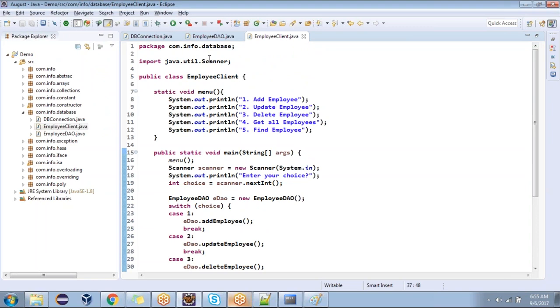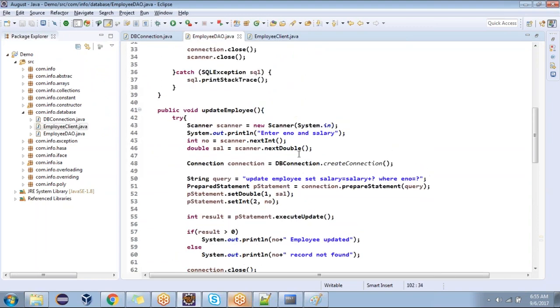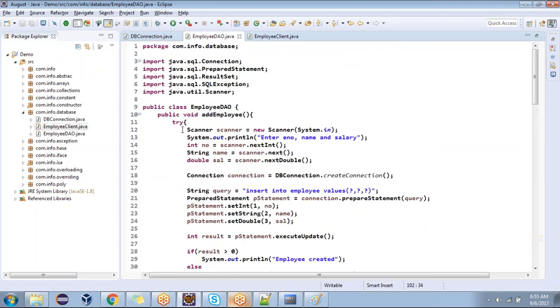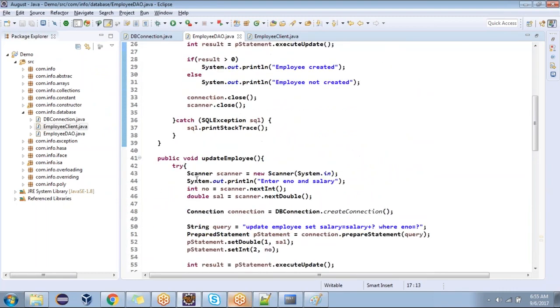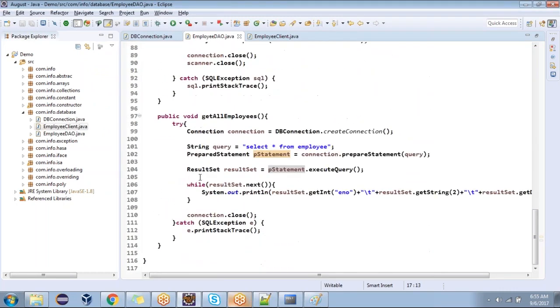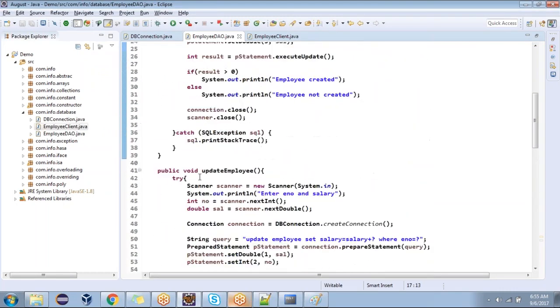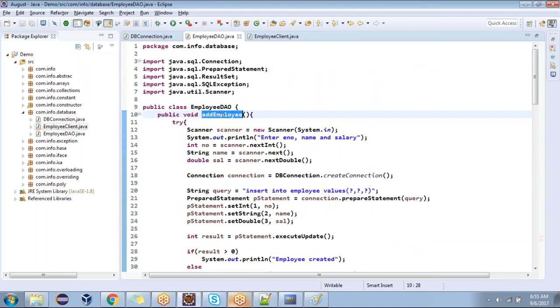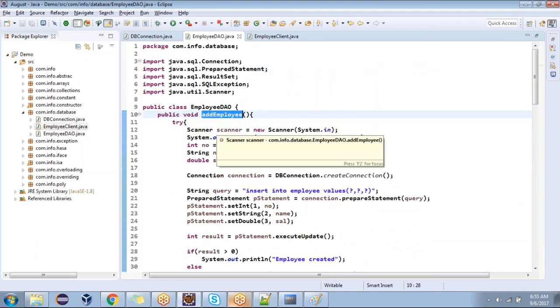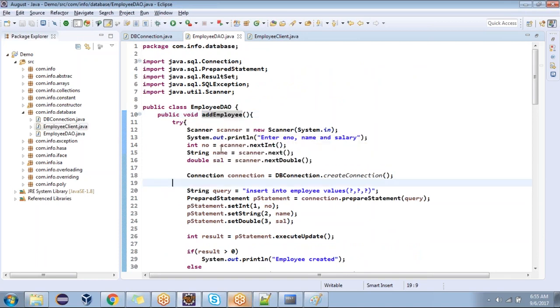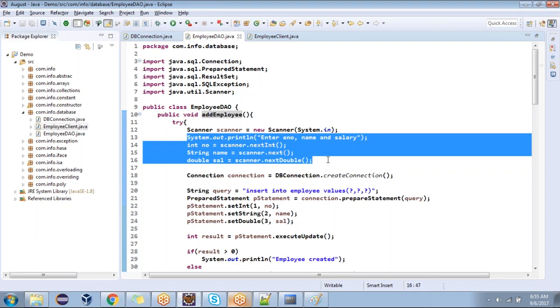Now come into the EmployeeDAO class. Look at how many times we have created the scanner object and are reading, scanner object and reading, every time, right? Instead of this, whenever you are calling the add employee method, we should tell add employee to please store these values into the database. Yes or no? Yes, sir.